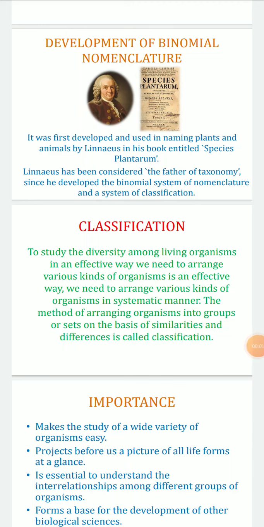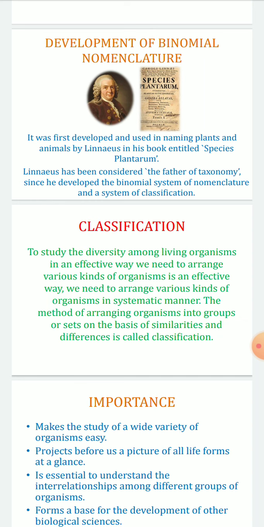Hello students. So in the last class we discussed how we name a living organism, and the different precautions that need to be taken while naming a living organism. What does the first part of the nomenclature represent, and what does the second part represent? The first part represents the genus and the second part represents the species.